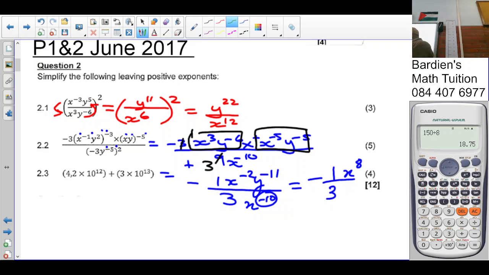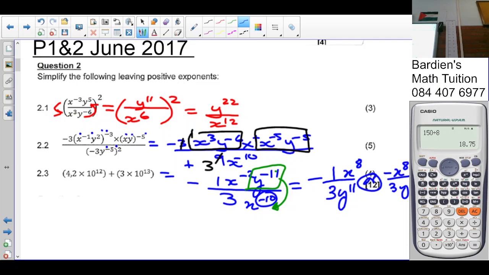Where must this y to the negative 11 go? The denominator. Why? Because the exponent is negative. You guys understand? It becomes y to the 11. Or it can be written as negative x to the 8 over 3y. Both of that is acceptable.